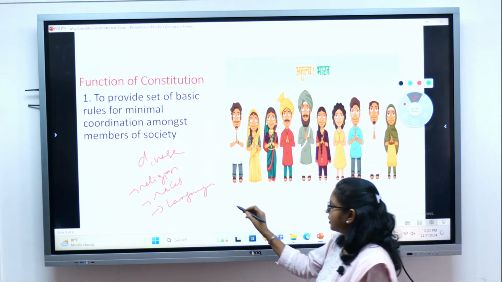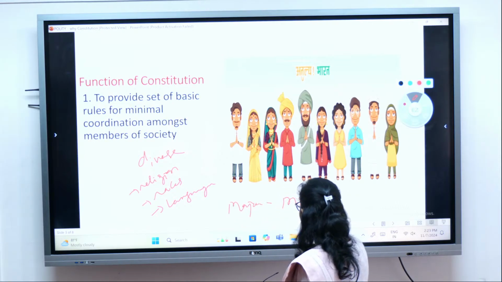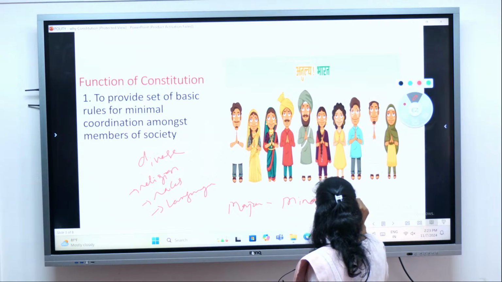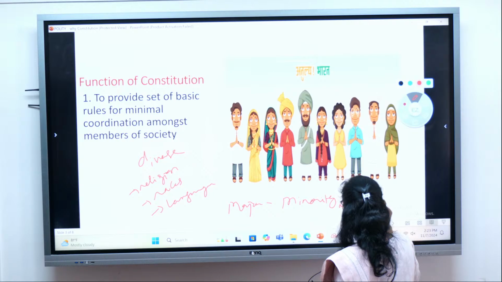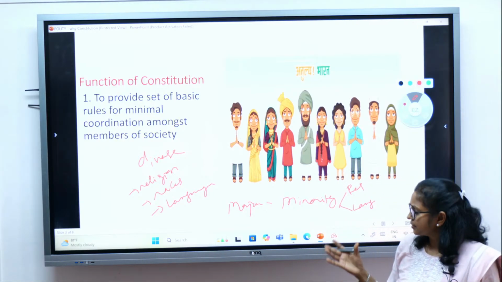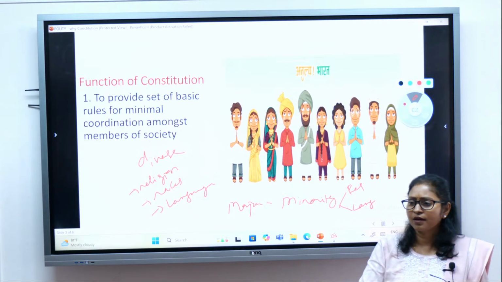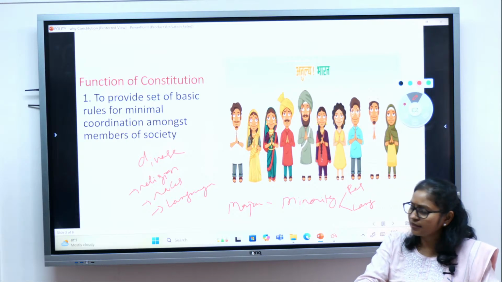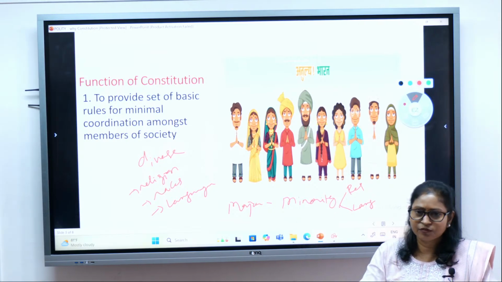There are some majority communities and some minority communities. In terms of religion, in terms of language, people belong to some minority communities, some belong to the majority community. And also in terms of races, we are a very varied and diverse society.